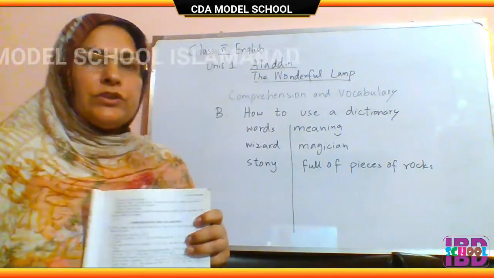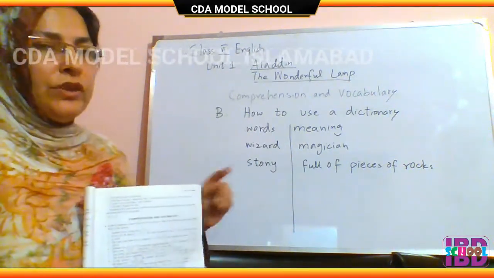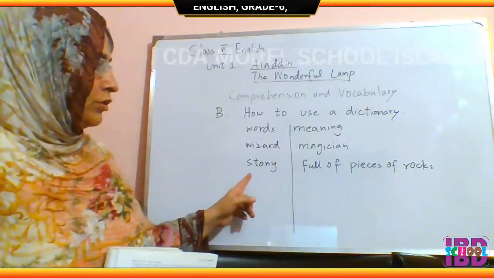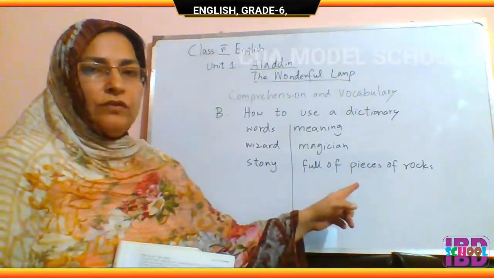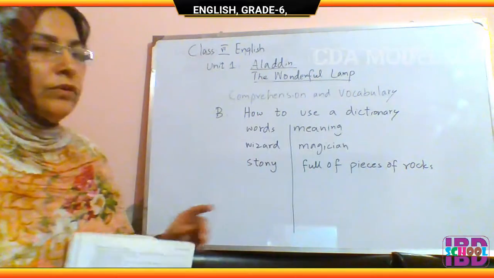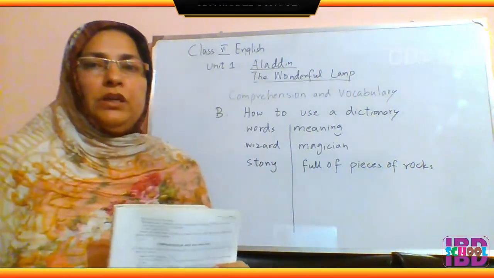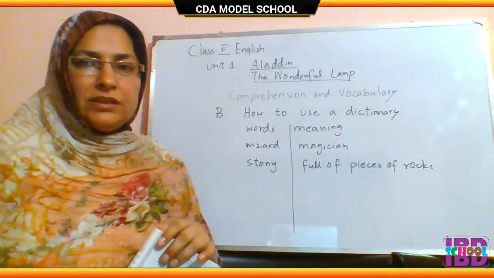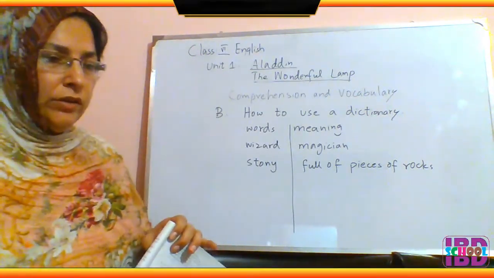You will look up the dictionary for the meanings of these words. For example, wizard means magician, stony means full of pieces of rocks. Likewise, you will find out all the meanings from the dictionary and you will use them in sentences of your own. This is your homework.